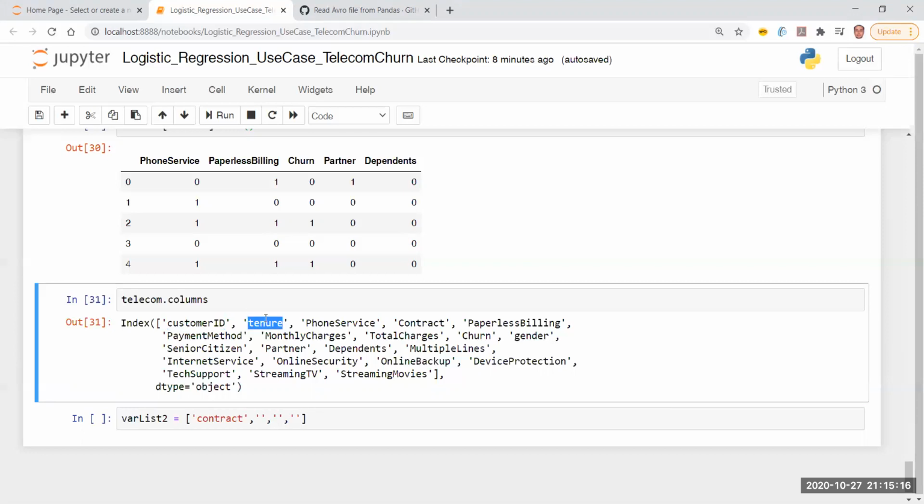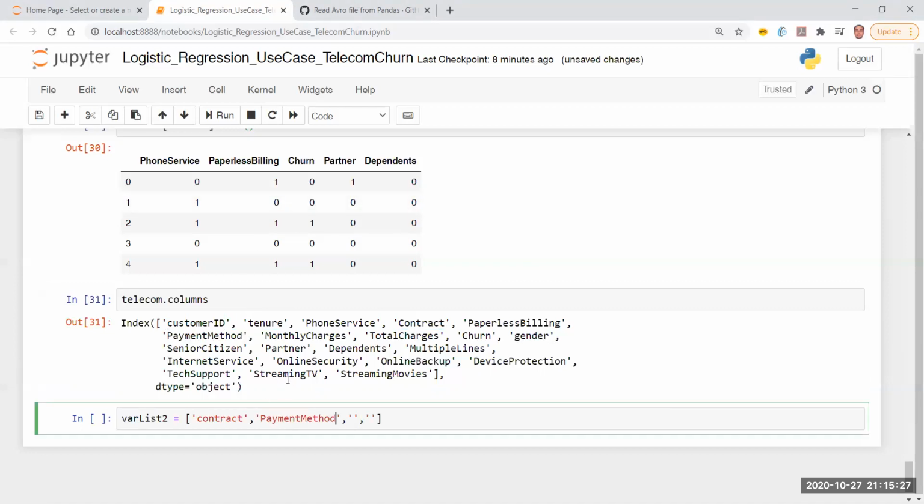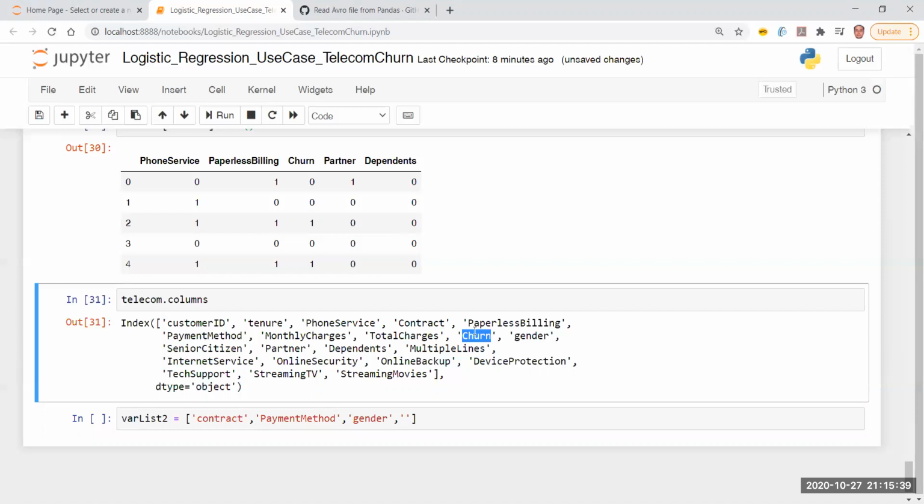Now, tenure, we know it is a numeric value. It should not be considered. Phone service, we have already done. Next one is contract, so we have taken contract. Paperless billing, I believe we have done that earlier. So let me go ahead with payment method, right? Then I have the next field, which is gender, right? These two are continuous values. This I have already converted.